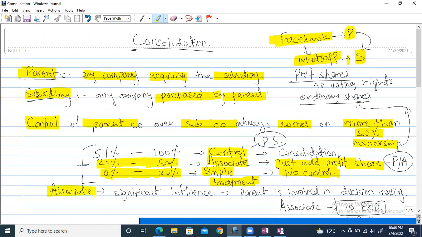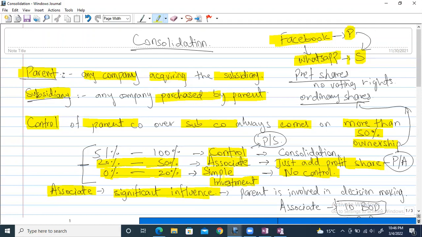In associate, you get no control, because you can see it's still not a majority, it's still less than a majority. So 20 to 50% is more serious than the simple investment, but it's still less than a majority. So it's like a middle. We cannot go back, we cannot go forward, right? So the word used here in financial accounting, in formal terms, is called significant influence.